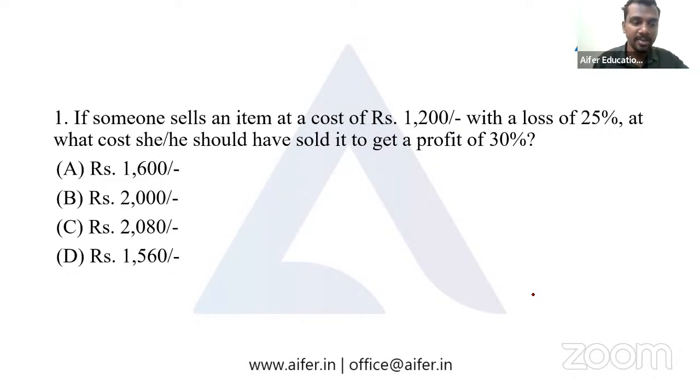So that's the question. Give me the answer. I will give you a few seconds. Given someone sells an item at 1200, then they have a loss of 25%, and at what price should she or he sell it to get a profit of 30%? So what's the answer?